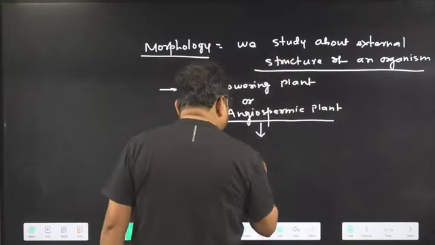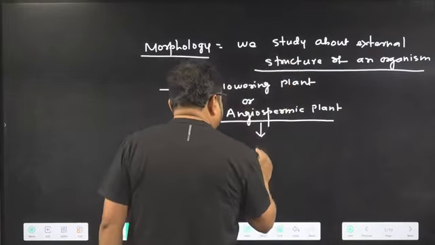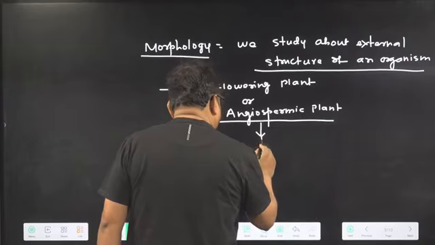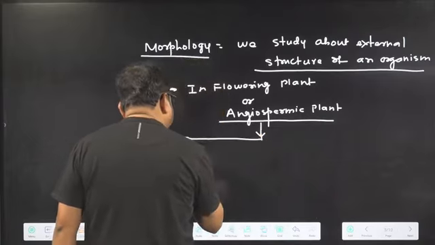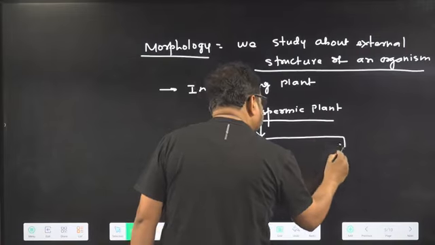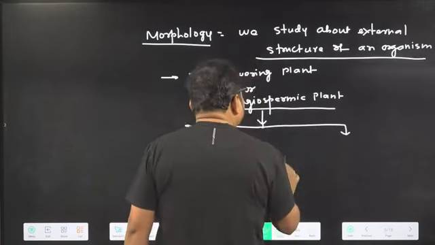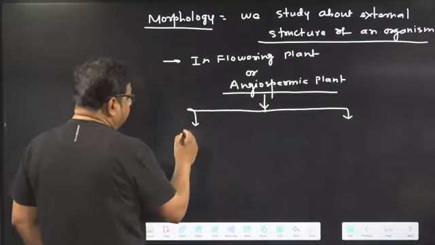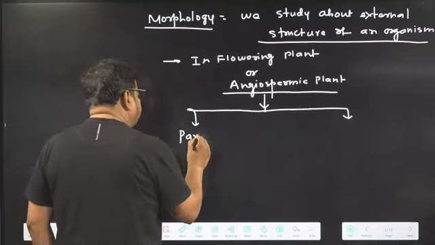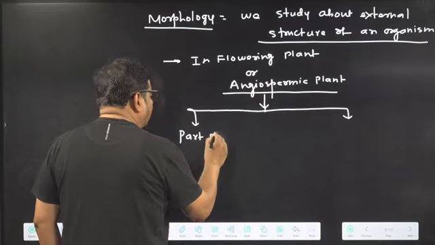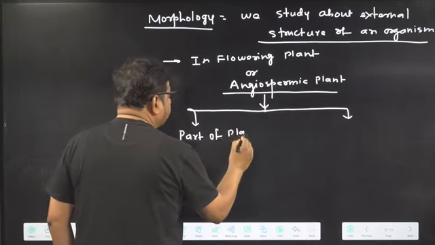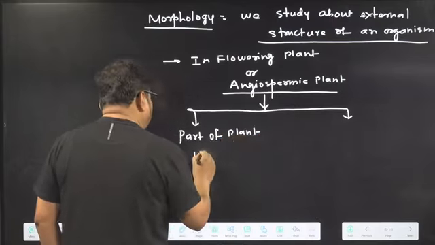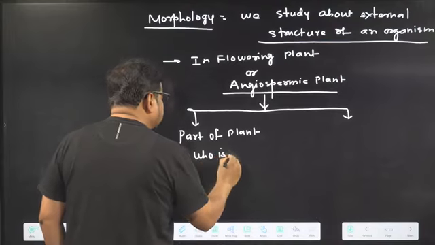In an angiospermic plant, we are finding two types of components.